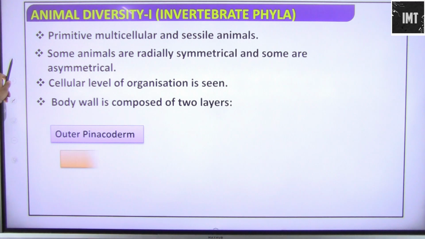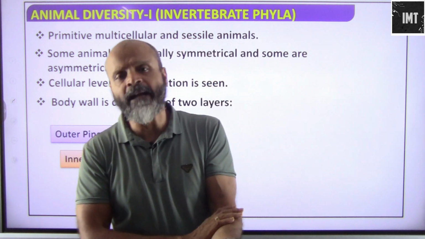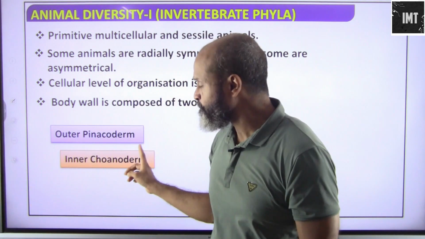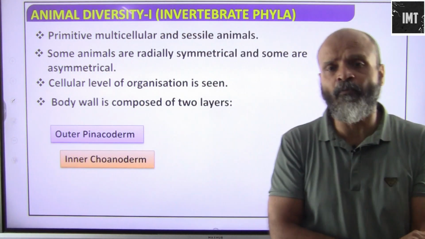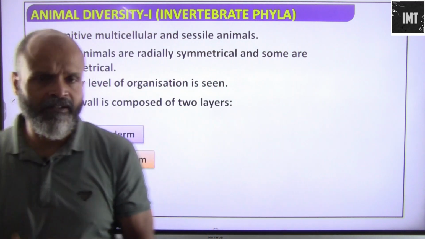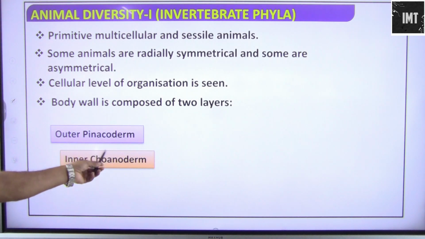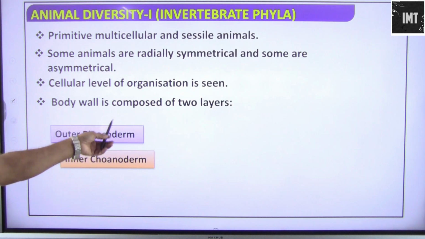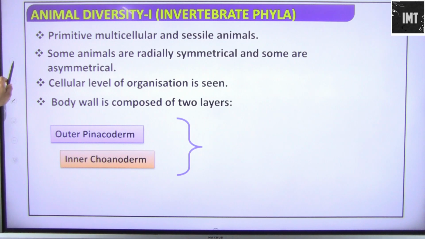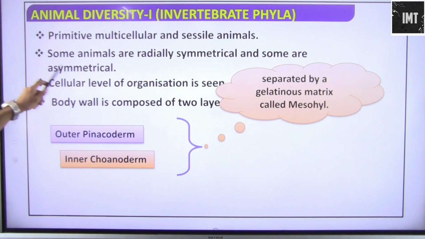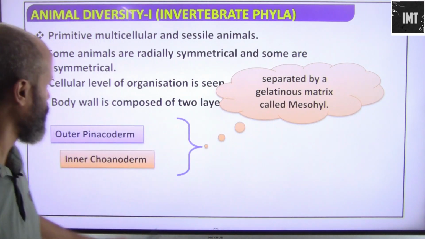Body wall is composed of two layers. There is the outer pinacoderm, which is made up of pinacocytes, and this outer pinacoderm is performing the same function as the outer layer of skin is performing in us. Then the inner choanoderm, which is made up of choanocytes. And in between them there is a gelatinous matrix called mesohyl.